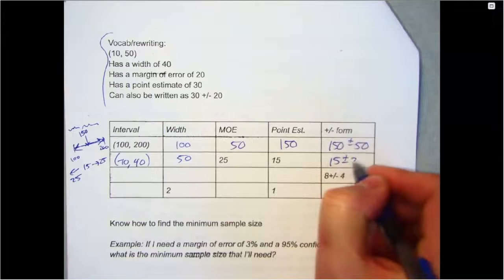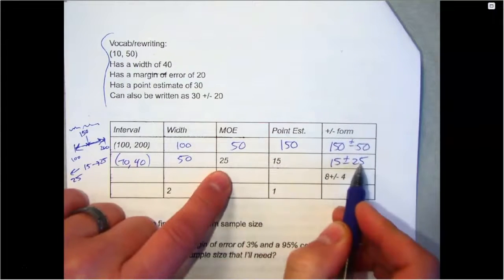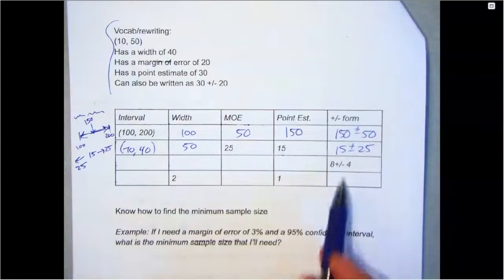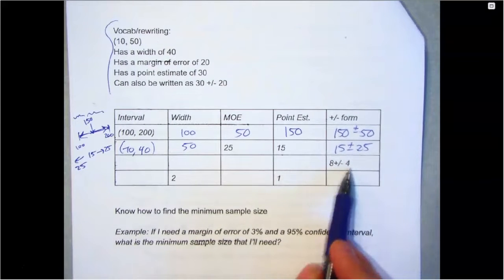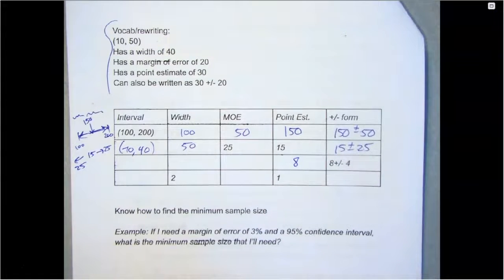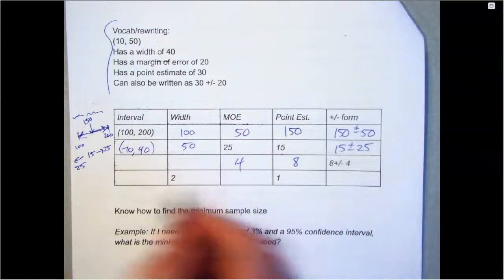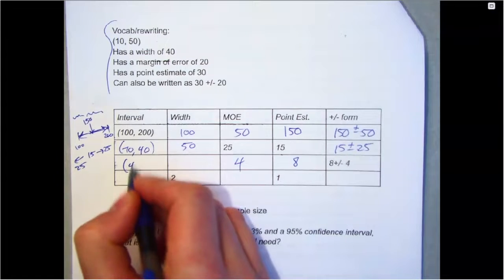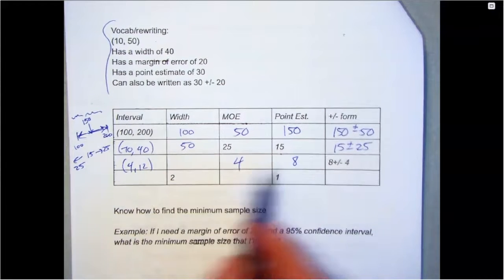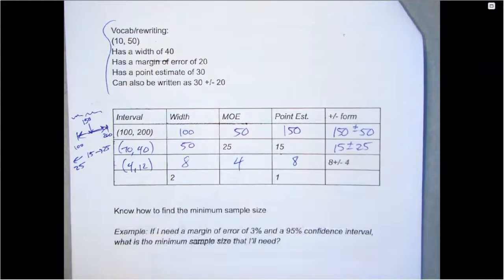This is just another way of saying we start at 15 and we go 25 each way. This means we start at 8 and we go 4 each way. Start at 8 means that's your point estimate. 4 each way, that's your margin of error. So we're going to end up between 4 and 12. And our width is 8. The point estimate is 1 and the width is 2.